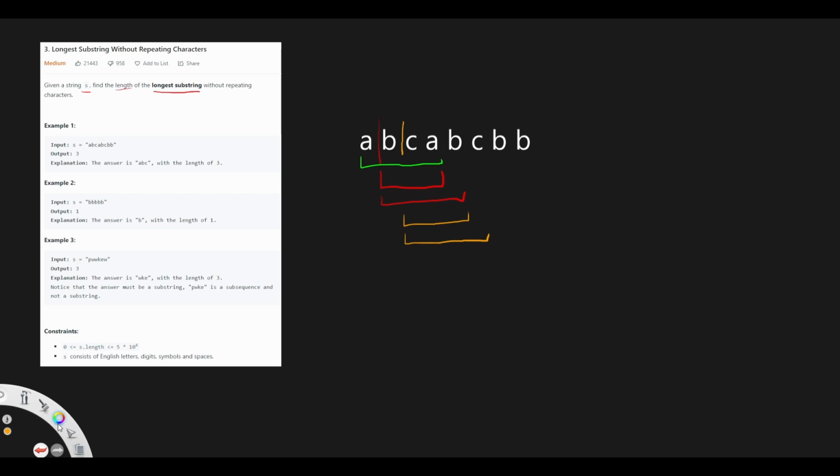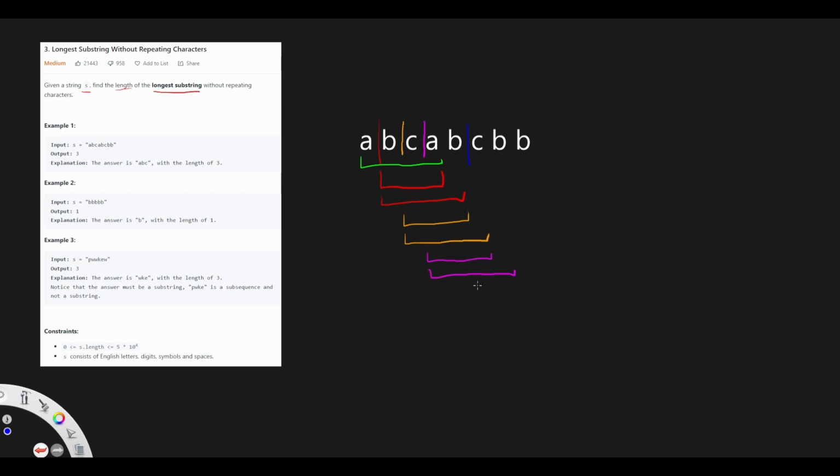And then we found another duplication. So let's continue from the character after the first occurrence. We start from A. We have ABC in the substring, we increase the length of the substring by 1, and then there will be a duplication. But in this case, the duplication is not in the beginning of the substring, but in the middle. So it doesn't matter, we want to continue after the first occurrence of the duplication.